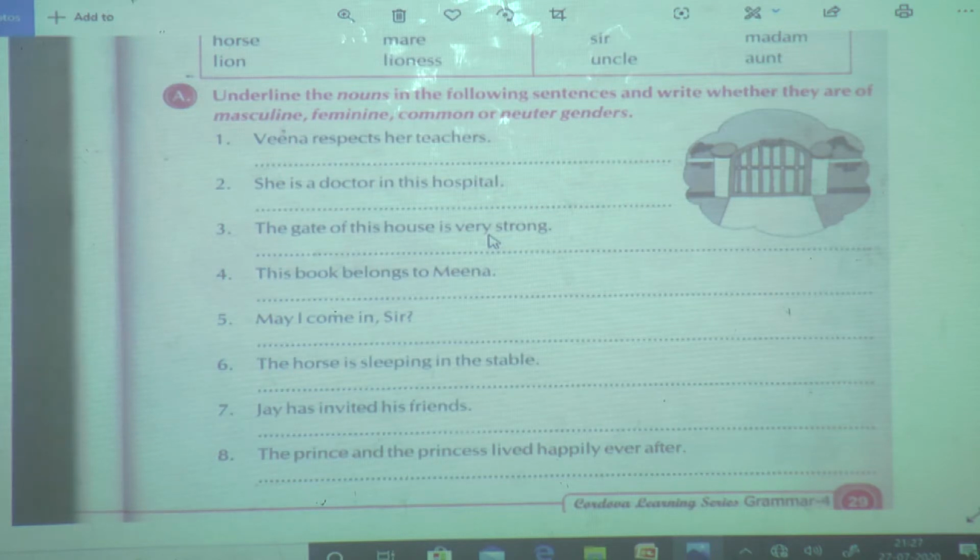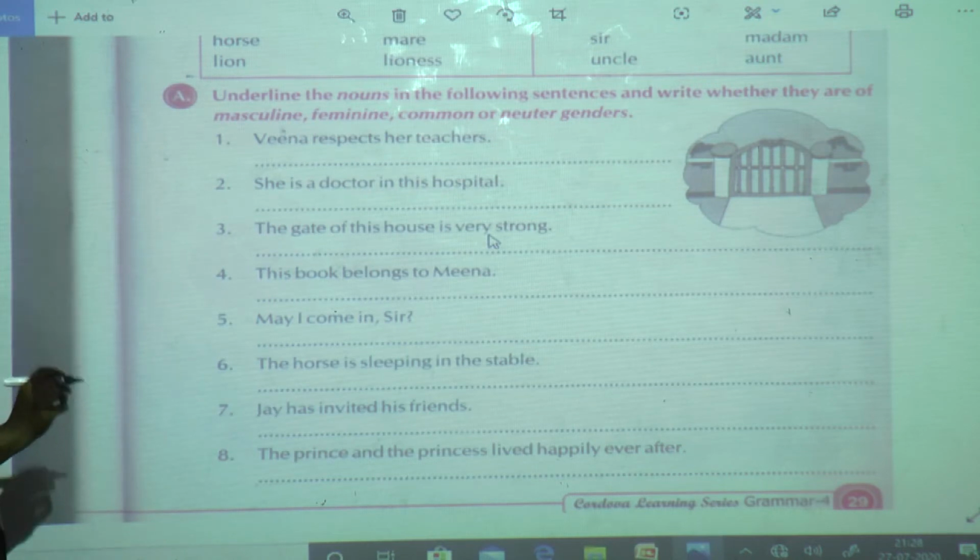Then we are going to see whether it is of masculine, feminine, common or neuter gender. Have you understood what I have taught you about masculine, feminine, common, neuter? Then only you will be able to solve this. So ready, students? Yes. So first is Veena respects her teachers.